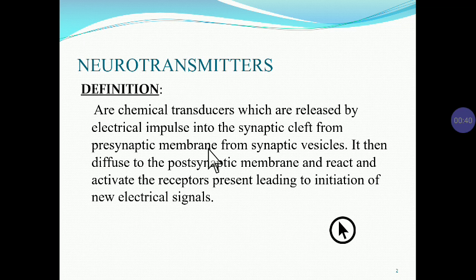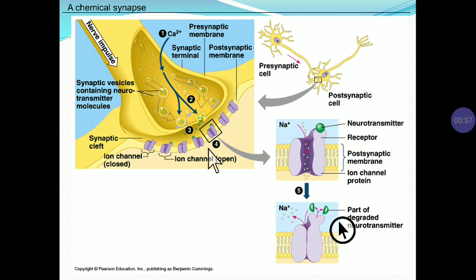Why is there a need to study neurotransmitters? Because the level of neurotransmitter in some disease condition, or in the pathophysiology of some disease condition, increases or decreases. So hence it is important to know the neurotransmitter.